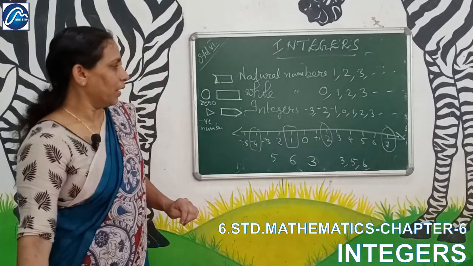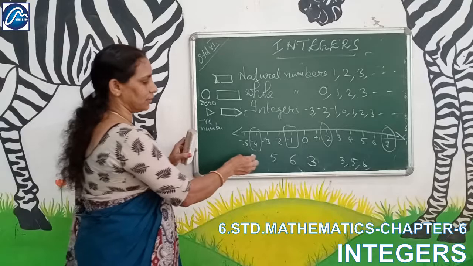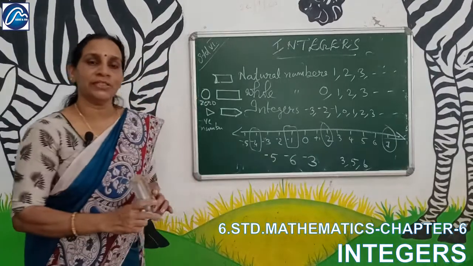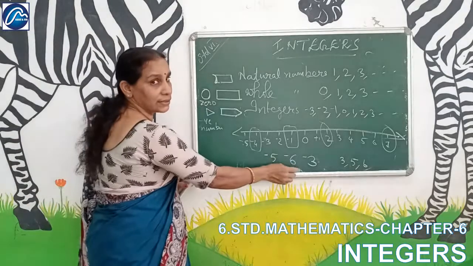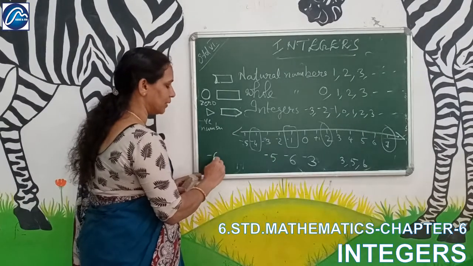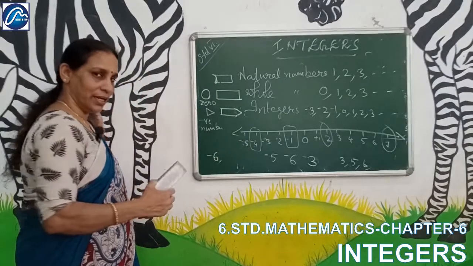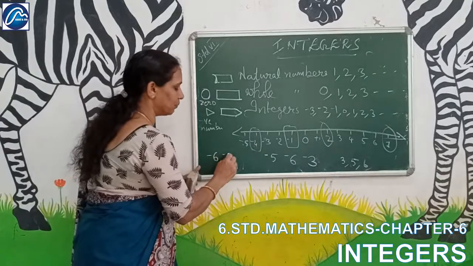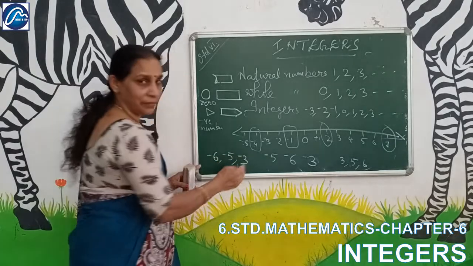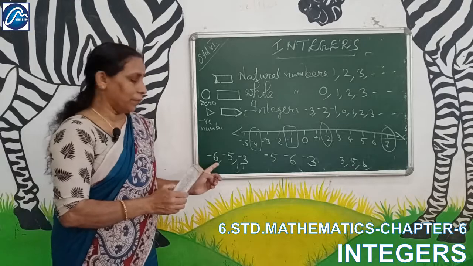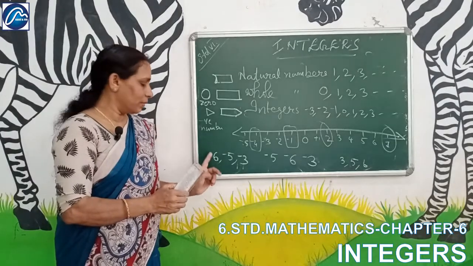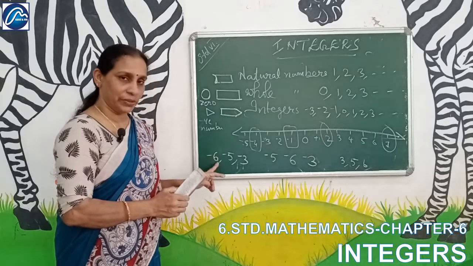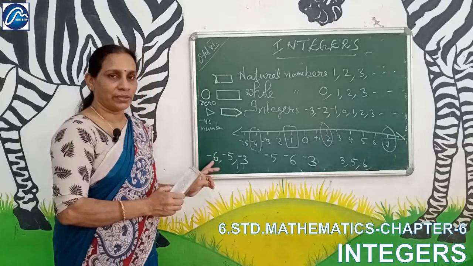Okay. But if these numbers are minus 5, minus 6, minus 3, which is the smallest one? Minus 6 is the smallest one. So we will write minus 6 first because it comes to the left side of minus 5. Minus 6, minus 5, minus 3. That means if a number has a negative symbol, the higher the number, the smaller the value.